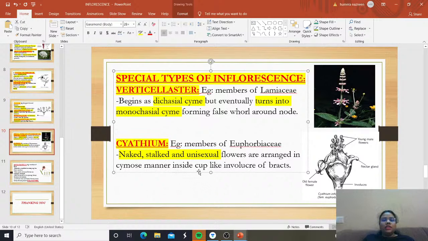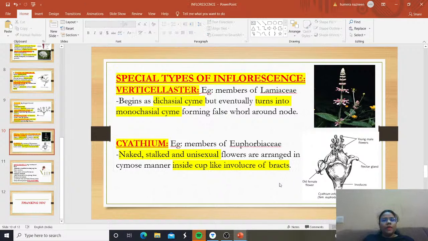And where are they arranged? They are arranged inside the cup-like involucre of bracts. See here. Young male flowers are there, old female flowers are there, nectar glands are there. Everything is placed under a cup-shaped structure called the involucre of bracts. Clear? Cyathium is the second special type of inflorescence, seen in members of Euphorbiaceae, in which naked, stalked and unisexual flowers are arranged in cymose manner inside the cup-like involucre of bracts.